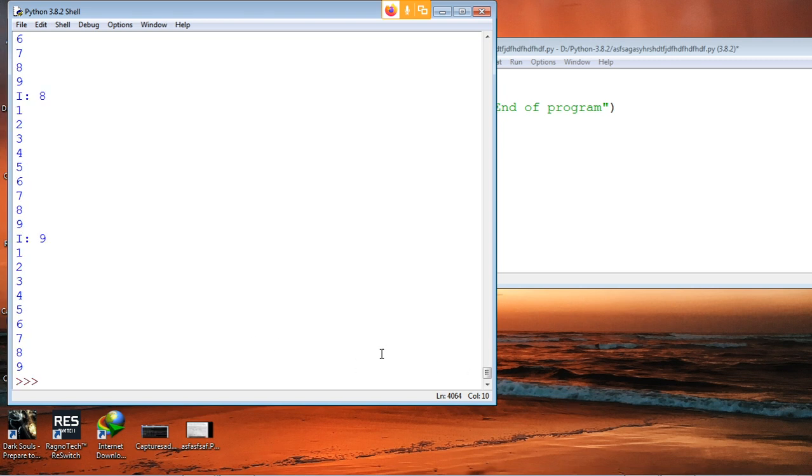And one more thing. The break and continue statements are only applicable for loops, right?